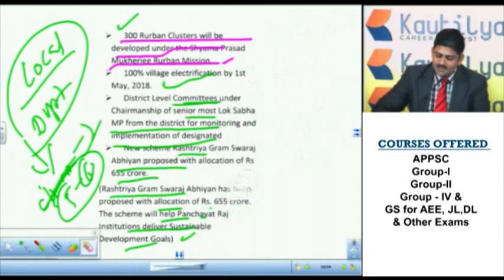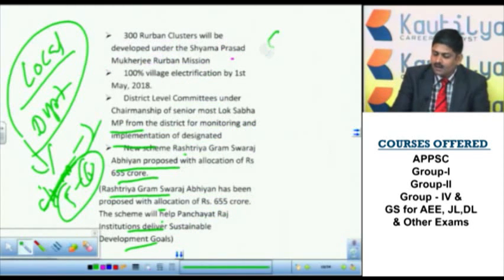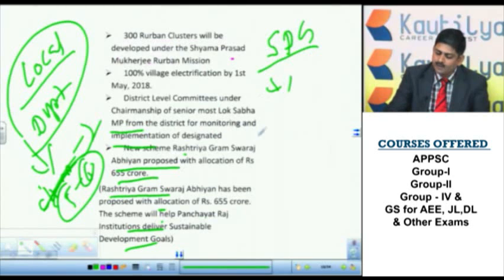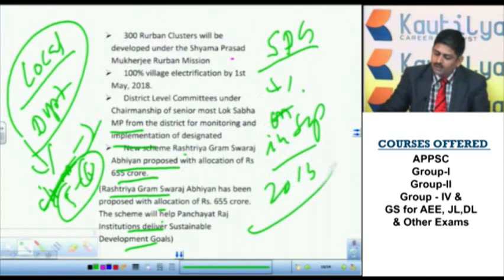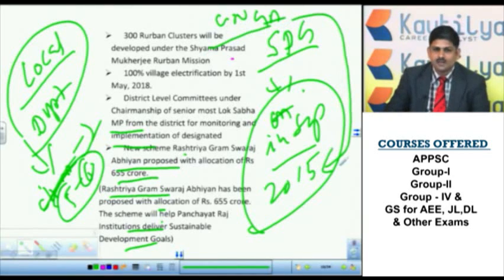Again, what are these sustainable development goals? These are the goals specified in September 2015, adopted by the United Nations General Assembly. A lot of goals are there: achieving 100% literacy, achieving sanitation, providing elementary education for all the people.